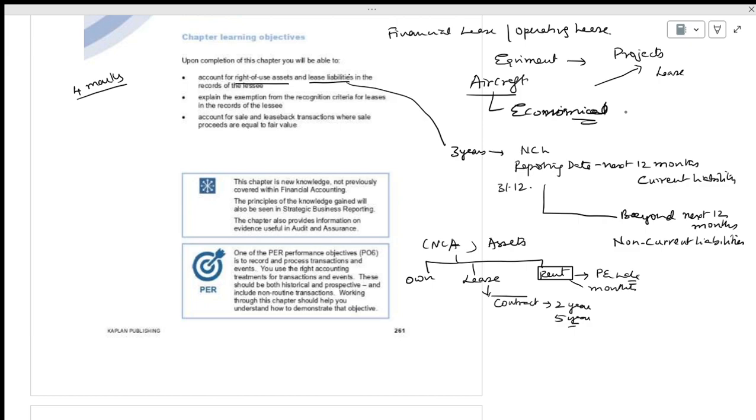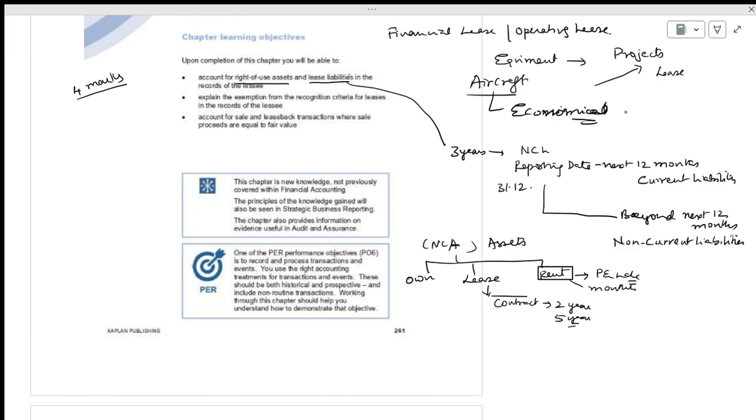When we are reflecting it in the balance sheet as a right of use of asset, it is a lease property. We will never say rented property. Rented property will never be reflected in the balance sheet, the statement of financial position, but lease property will be. Lease payments will be shown under non-current liabilities and current liabilities, with the opening balance and the interest we are calculating, like what we have done in the bonds. That is the reason we are saying this.